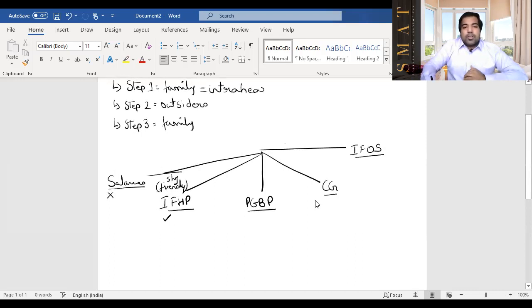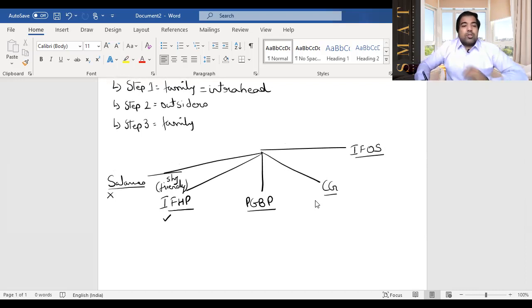Intra, as you know, intra school, if you've seen, intra college is within the college, so intra head is within the head. So IFHP is a very shy but friendly family, but within themselves they can help each other. So if you have two houses, one is a loss, one is a profit, can you set it off? Yes, you can set it off.